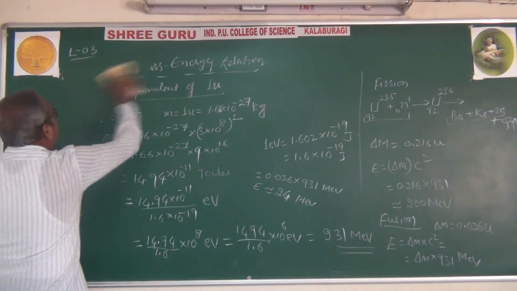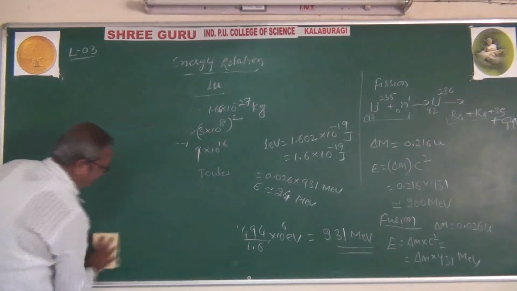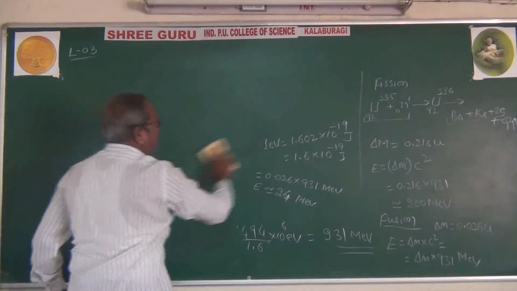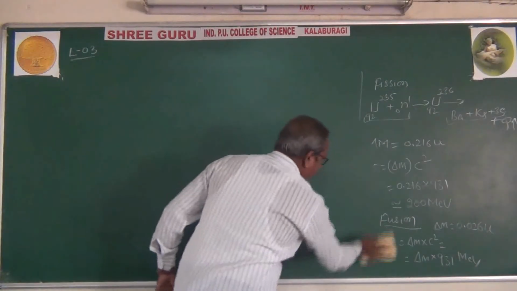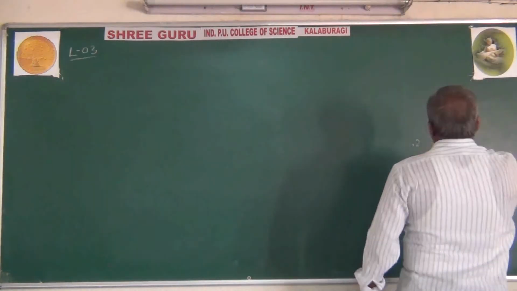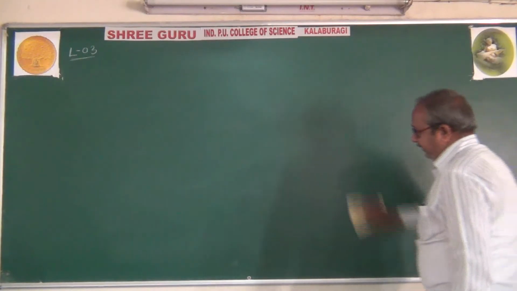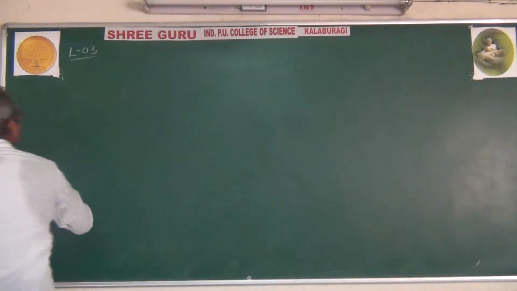Now let us see the properties of nucleus. As you know, the nucleus occupies a very small portion in the atom. That is what we already said.